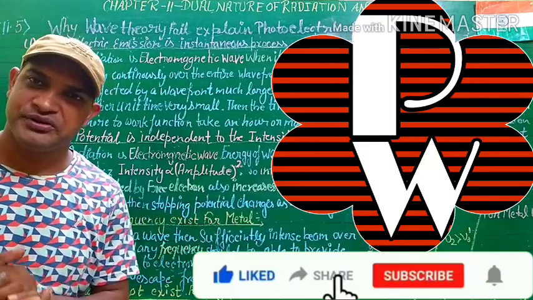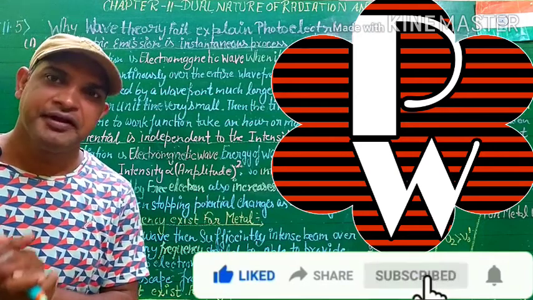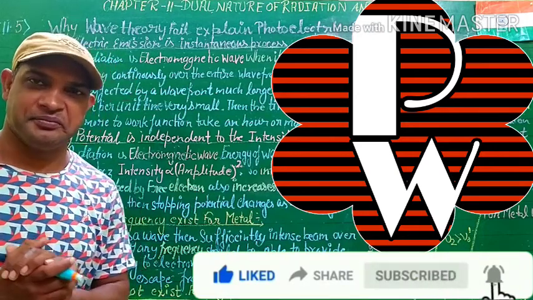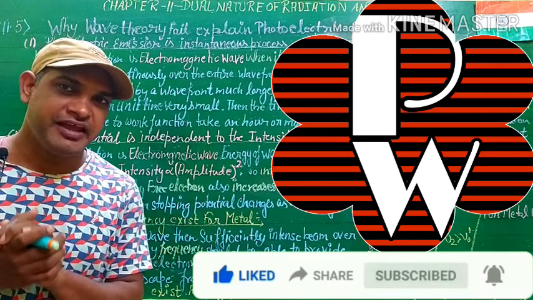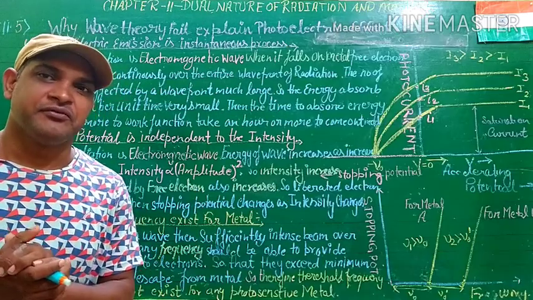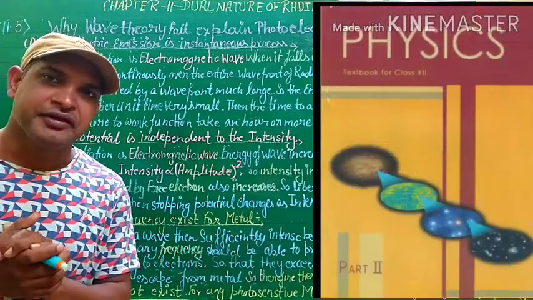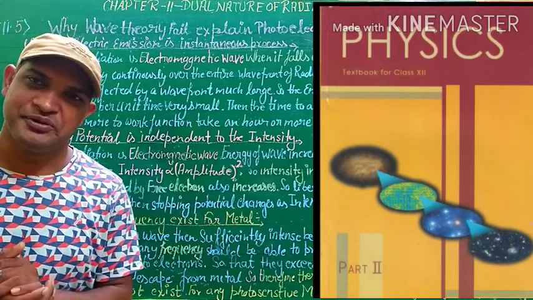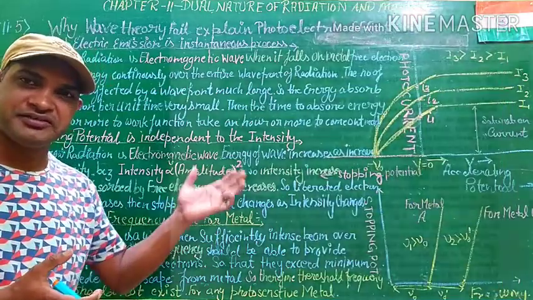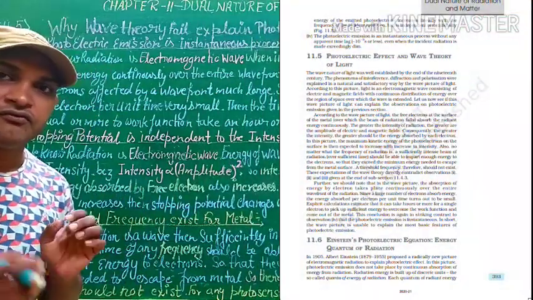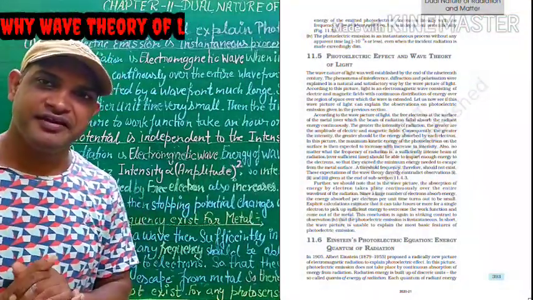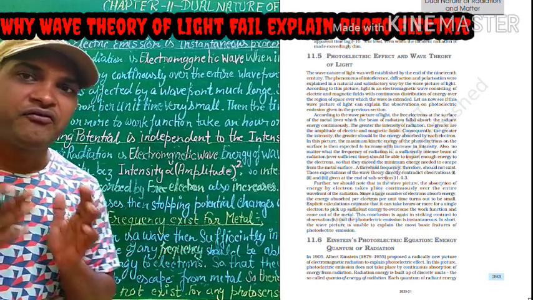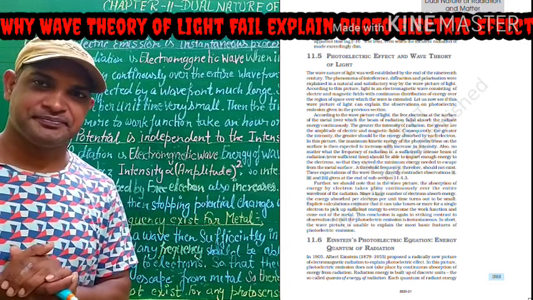Students, today our topic is NCERT book chapter 11, Dual Nature of Radiation and Matter. The topic is 11.5 from the NCERT book. आगे बढ़ना है तो आज नहीं तो कल NCERT book पढ़ना है. So students, from NCERT book 11.5, why wave theory of light fails to explain the photoelectric effect.